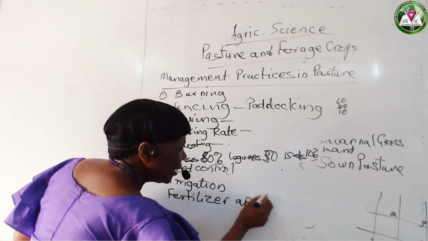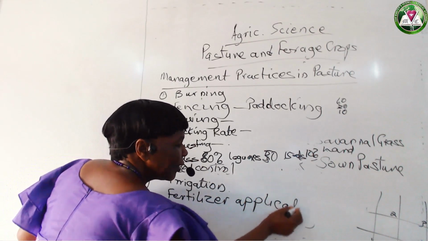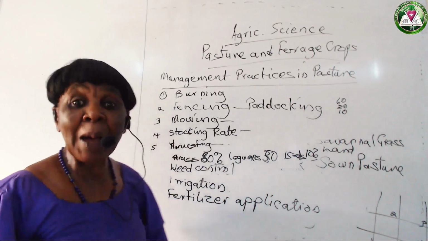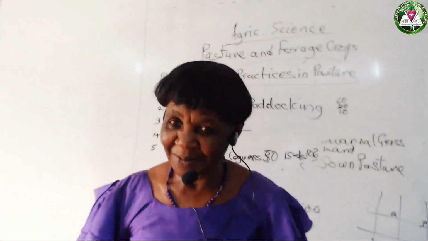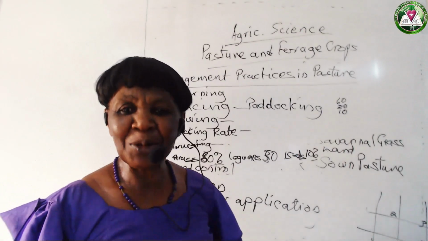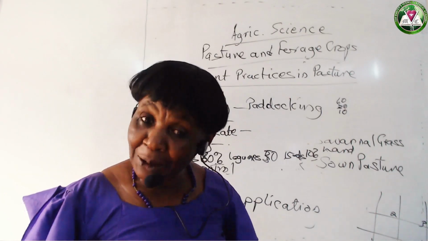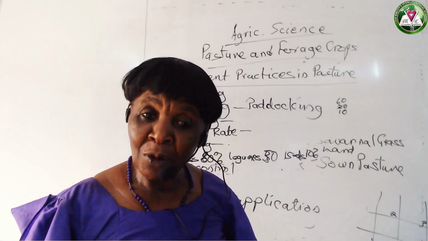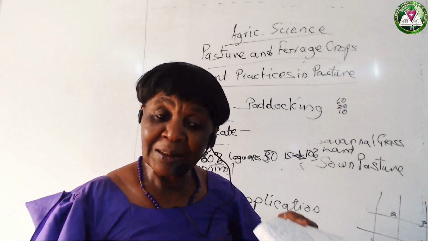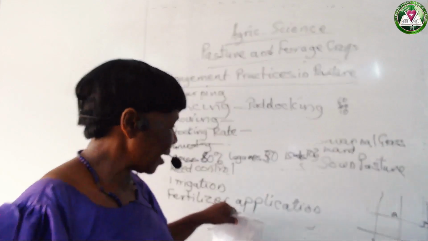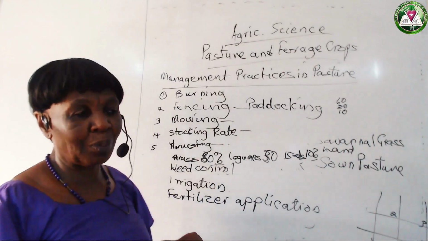Yes, it's very funny to say that you apply fertilizer where grasses and legumes grow. Yes. If you can remember, in crop production, fertilizer application is very, very important.